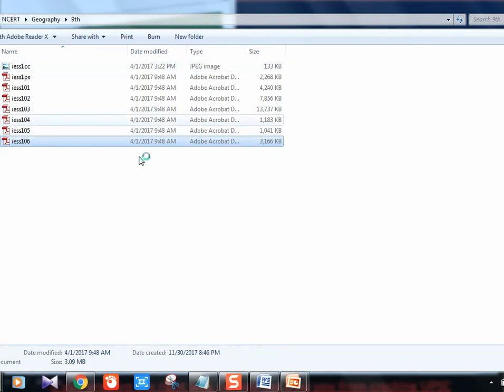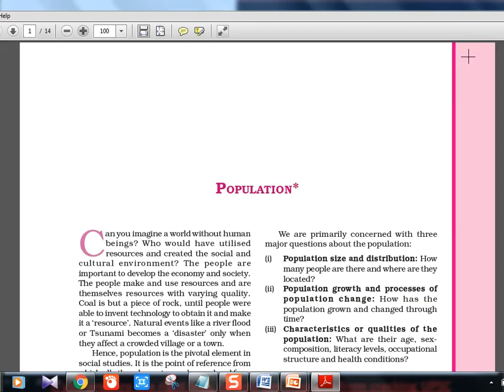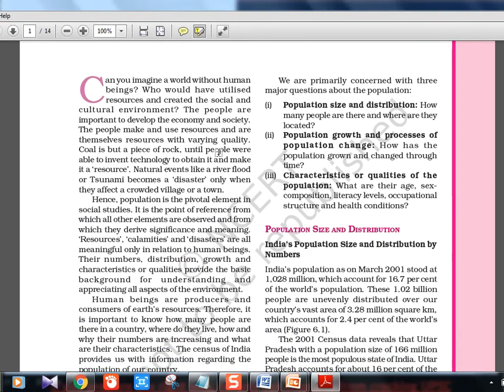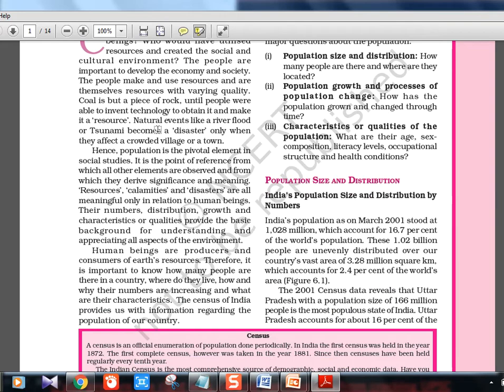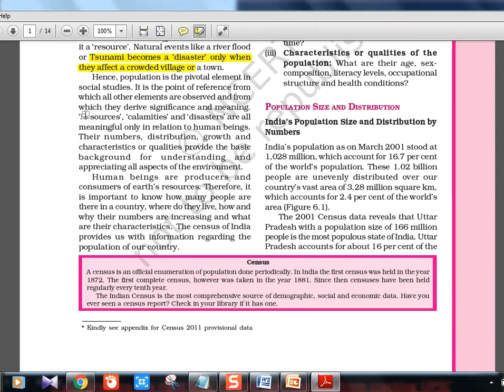Like I told, this is actually about population. Anything important I'll read it out, the rest we'll just scroll through. So it's about the people. A disaster will cause a lot of people to leave the crowded village. The Tsunami was one in 2004. Such stories are there, nothing to take away, so only what is important I'll read. Resources, calamities, disasters, these are all things which you have to learn in GS1 and GS3. The topics I'm just telling you, the syllabus exactly has these keywords.